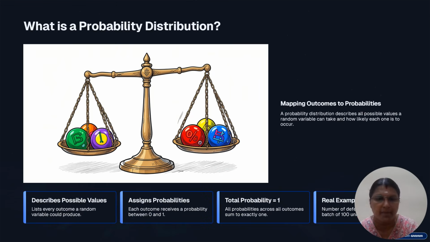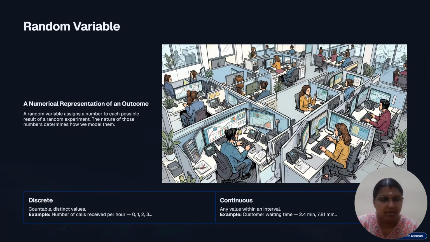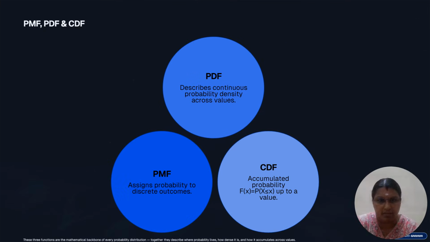Next one, what is probability distribution? A probability distribution describes all possible values a random variable can take and how likely each one is to occur. Then random variable. Mathematically, a random variable assigns a number to each possible result of a random experiment. It has two types, discrete random variable and continuous random variable. A discrete random variable has countable and distinct values. A continuous random variable takes any value within an interval.